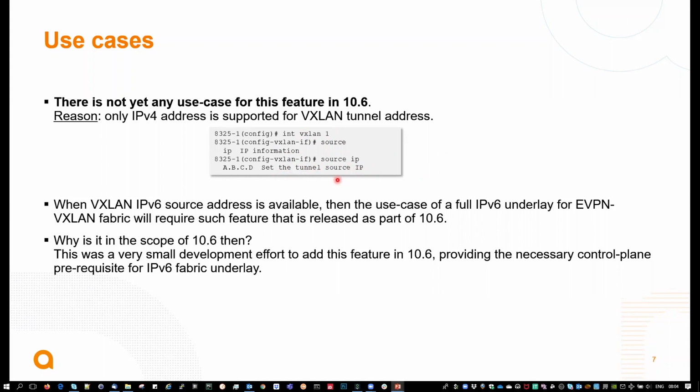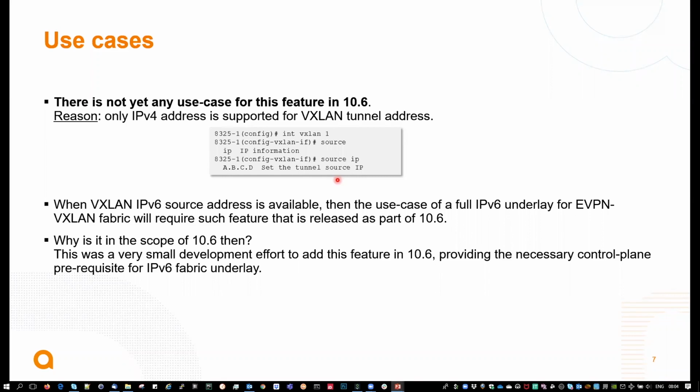I will explain that with a show on a platform where I tested this capability, and unfortunately, you cannot use it. When the VXLAN IPv6 address becomes available, the use case of a full IPv6 underlay for an EVPN VXLAN fabric will obviously require that we use BGP with IPv6 addresses for EVPN, as well as IPv6 to source the VXLAN tunnel. Right now, this is not available.